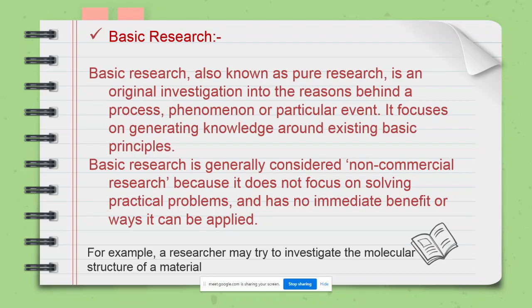The investigation is carried out to find out the reasons behind the happening of a particular event or process. So basic research focuses on generating knowledge around existing basic principles involved in the process or event. That is called basic research.